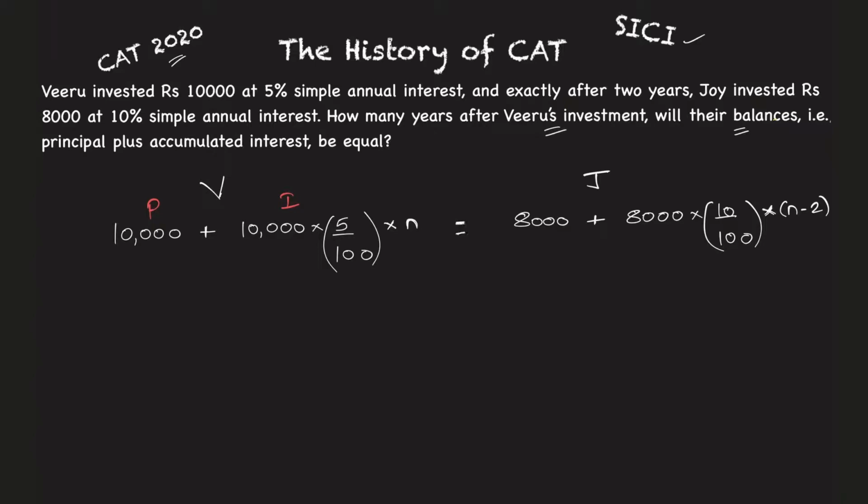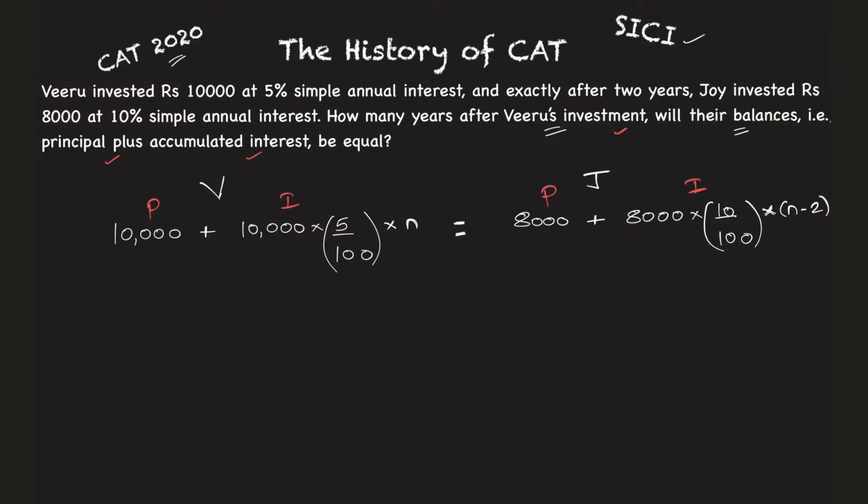So when will they become equal? Again, here we can see this is principal and this is interest. Okay, so just find out the value of n. That's what will be your answer. After how many years of Viru's investment will their balances, which is principal plus interest, be equal? So after how many years will they be equal? So let us find out the value of n then. This is very simple.